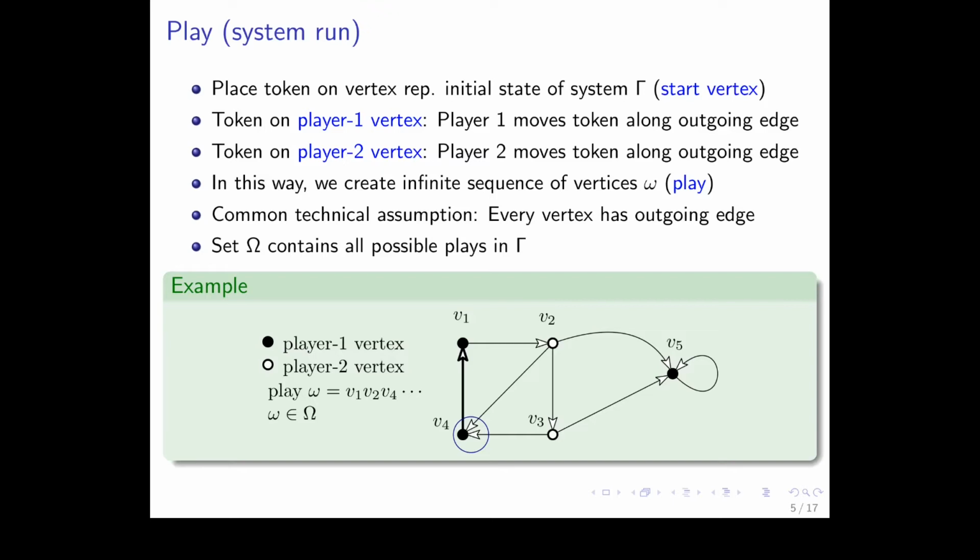And a common technical assumption is that every vertex has an outgoing edge. This we need to assume, because otherwise we don't create an infinite sequence. But it's a common technical assumption because we mostly consider reactive systems. And the set big Omega contains all possible plays in gamma. And so as you can see, this play is now v1, v2, v4, due to the facts that we just described, and also the play is in big Omega.